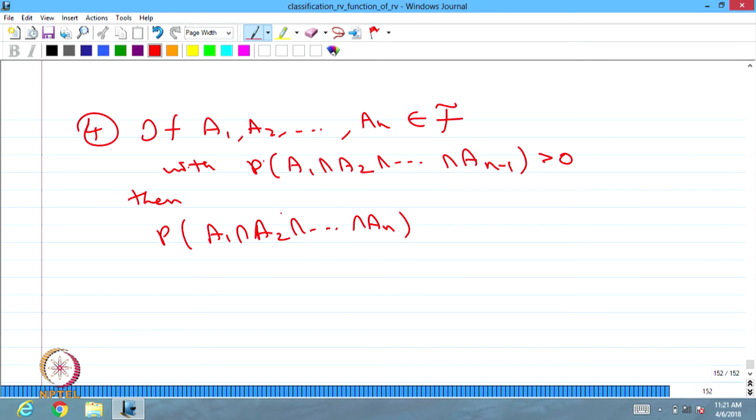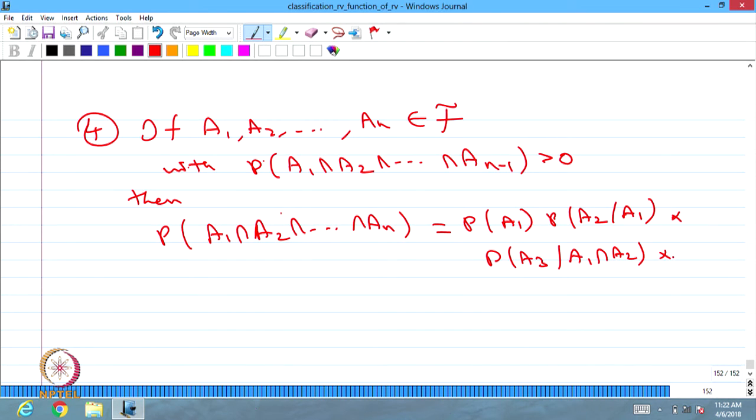The probability of the intersection of n events is the same as probability of A1 multiplied by probability of A2 given A1, multiplied by probability of A3 given A1 intersection A2, and in the same way the last element is probability of An given A1 intersection A2 intersection and so on up to A n minus 1.